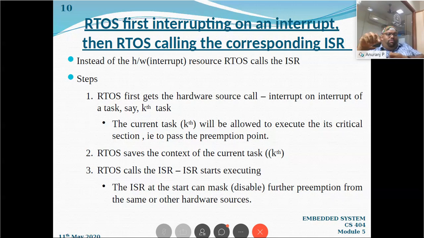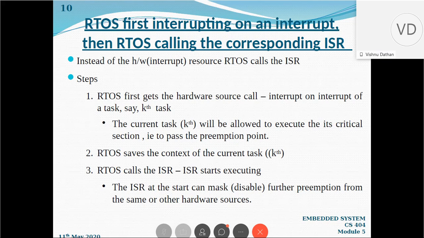And in an embedded system, we are going with the embedded system, right? In the working of an embedded system, a hardware resource is going to interrupt the process, right? If two hardware sources interrupt at exactly the same time, then at that particular time we will consider which hardware source is interrupting, and we will assign priority on that basis.